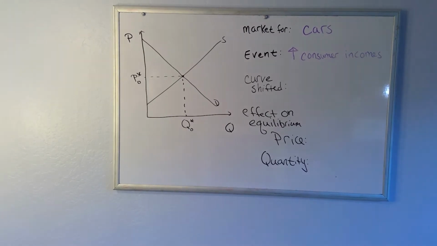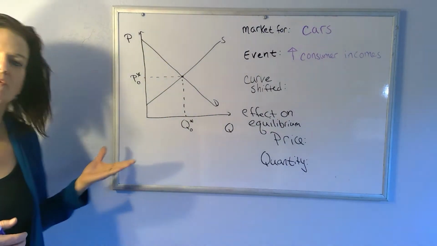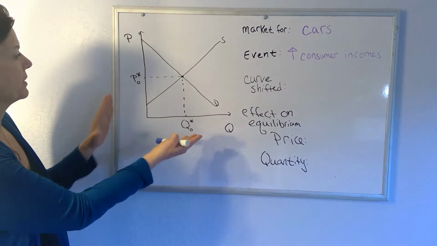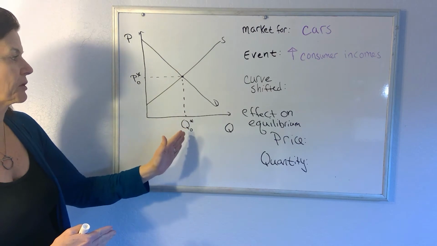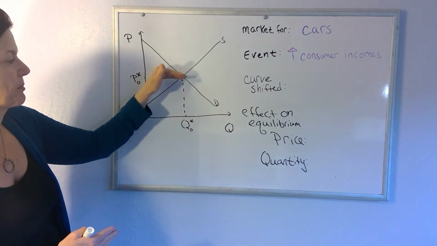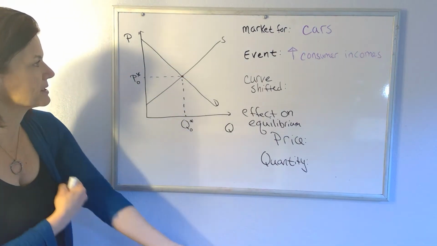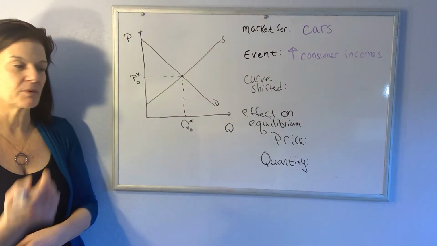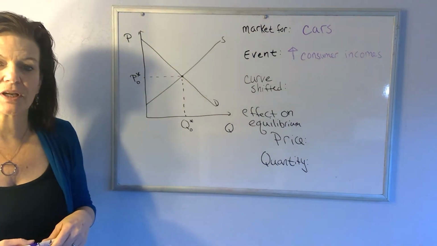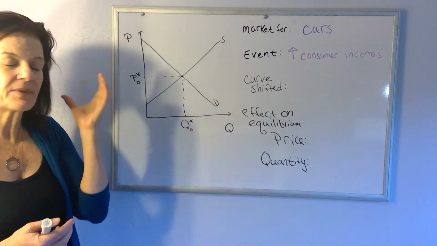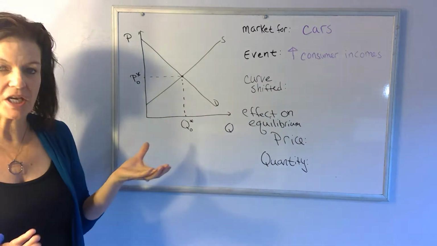Okay, let's look at some things that might change equilibrium in a market. So we know equilibrium price is the price at which quantity supplied is exactly equal to quantity demanded. So the amount people want to buy is exactly equal to the amount people want to supply, and the market is stable. And the market will stay there and be stable unless one of these curves shifts. Unless something that changes demand or something that changes supply